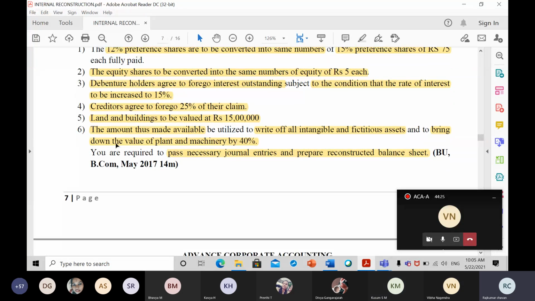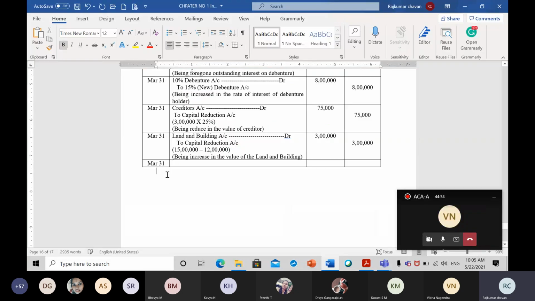Okay. Now, coming to the sixth one, very important. The amount thus made available. Now we have to calculate how much amount is available in our capital reduction account. For that, I will do it separately here. They are talking about the capital reduction account. So we know the rule: debit side will take the total and then credit side also will take the total, one by one.